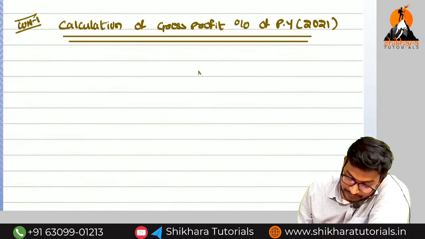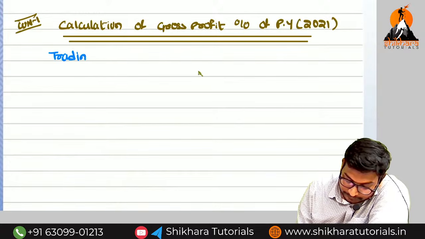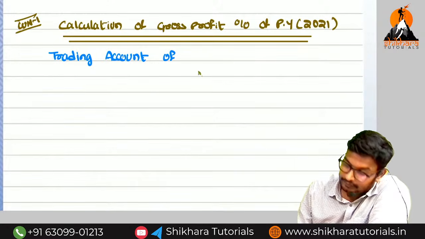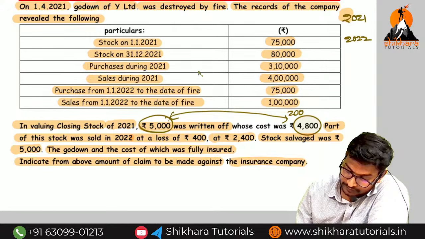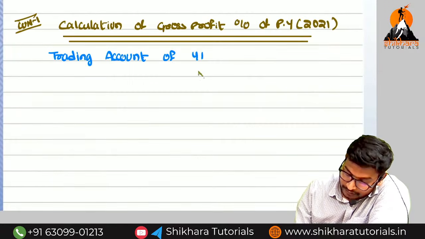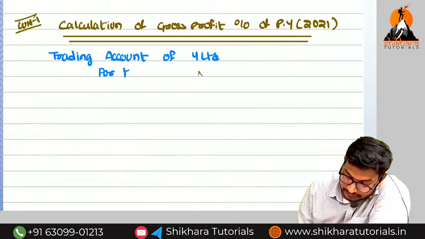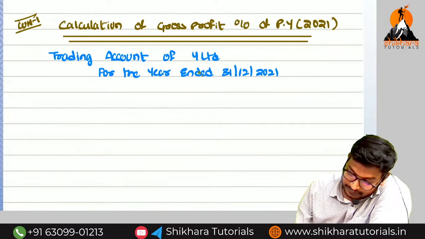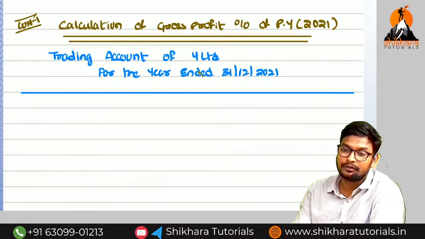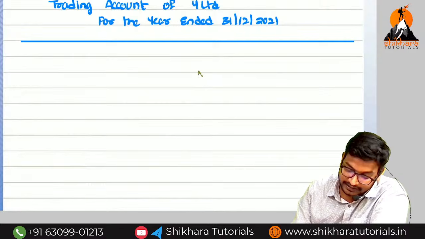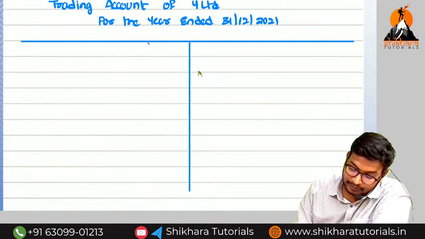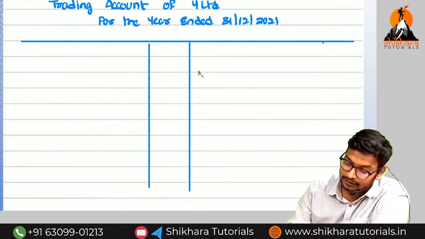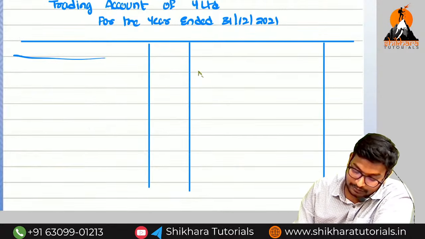So what we need to do? Trading account of Y Limited for the year ended 31st December 2021. What is the format? Only a single column. You don't need to open normal items, abnormal items like that. Simply we can eliminate wherever the abnormal item is presented. If you follow this simple method, within less time the answer will be completed.